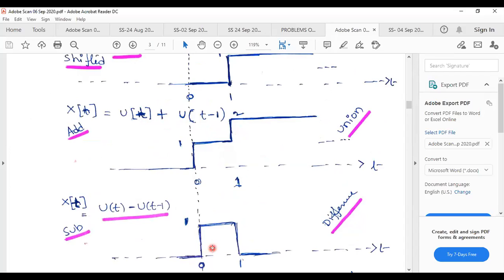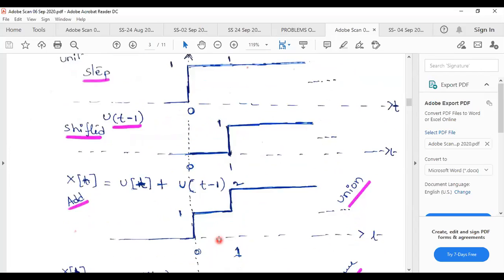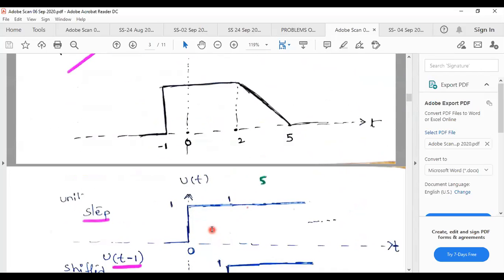But what is happening here? When we subtract two step signals, that means one is a delayed version, then you will get a rectangular pulse. So we have to apply transformations and basic aperiodic signals, and using those two you have to find the functions for the aperiodic signals. Then we will apply Fourier transformation.